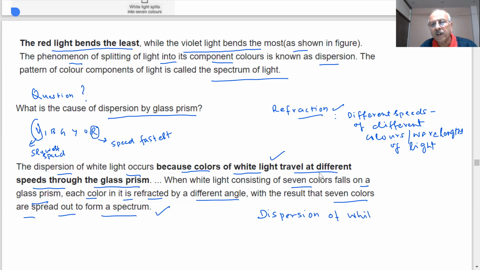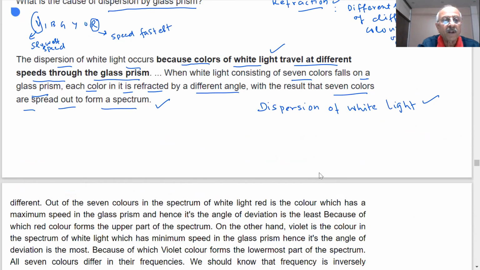Dispersion of white light, students, by the glass prism is due to different colors having different velocities. So when they undergo refraction, the angle of deviation will be different, and the color which suffers the maximum deviation, you have seen, is violet. Violet color speed is slowest. Speed is lowest, so it suffers maximum deviation. Red color is fastest. Red color has the longest wavelength and is fastest, so it suffers minimum deviation. Note down, in an MCQ they will frame a question like this.